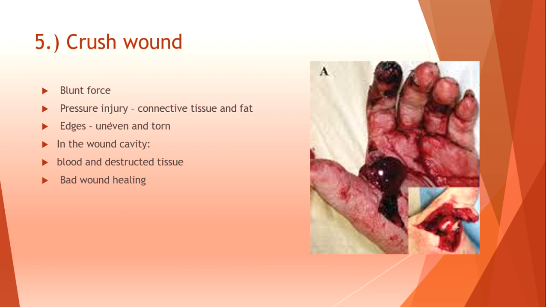Crush wound: usually made by blunt force, pressure injury, connective tissue and fat, edges uneven and torn. In the wound cavity we can find destructed tissue. This wound has bad wound healing too.